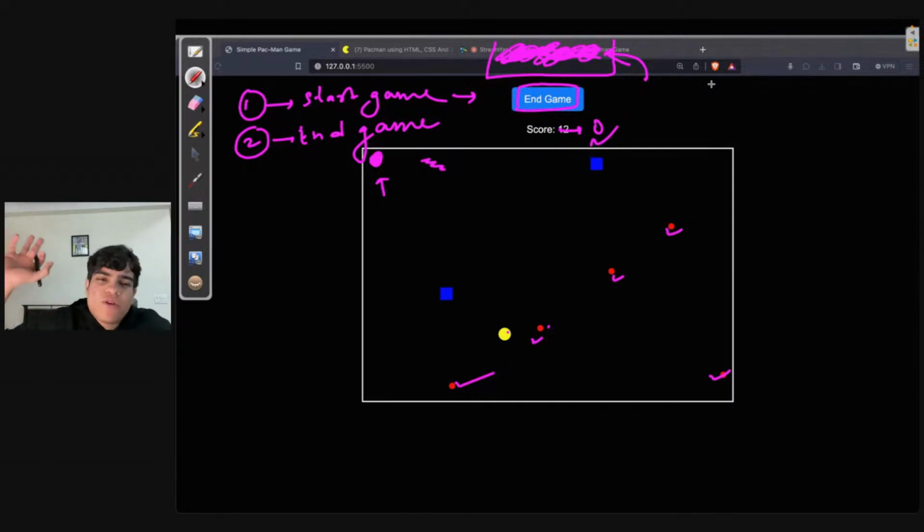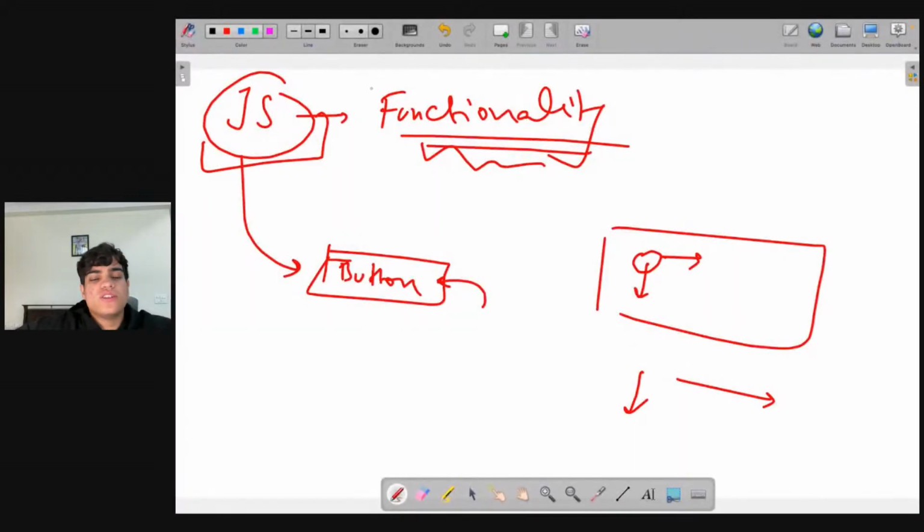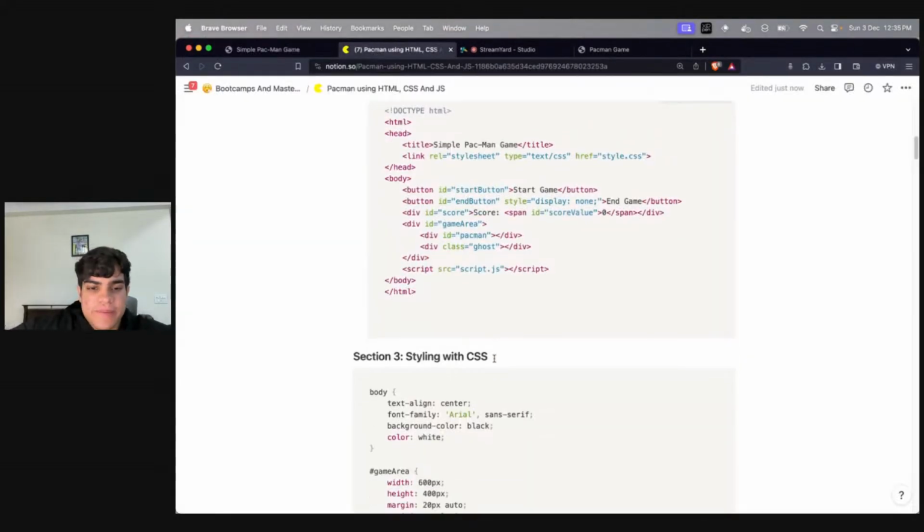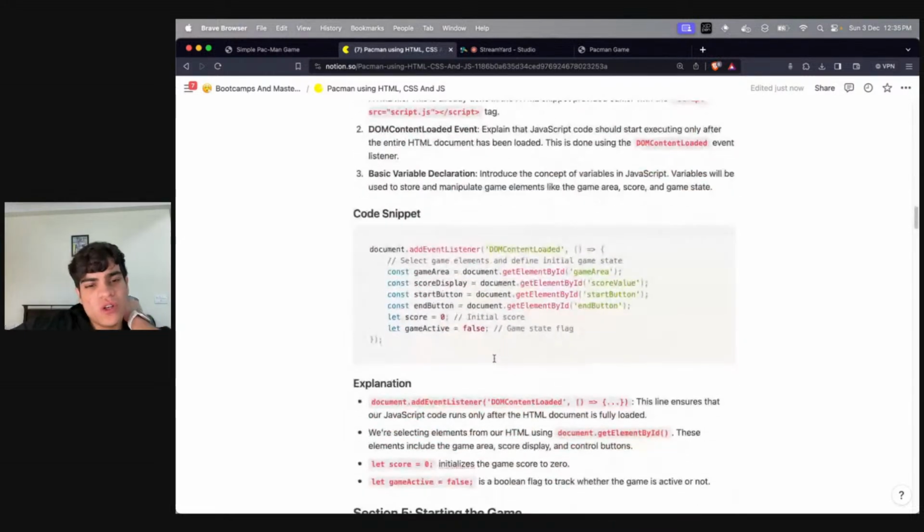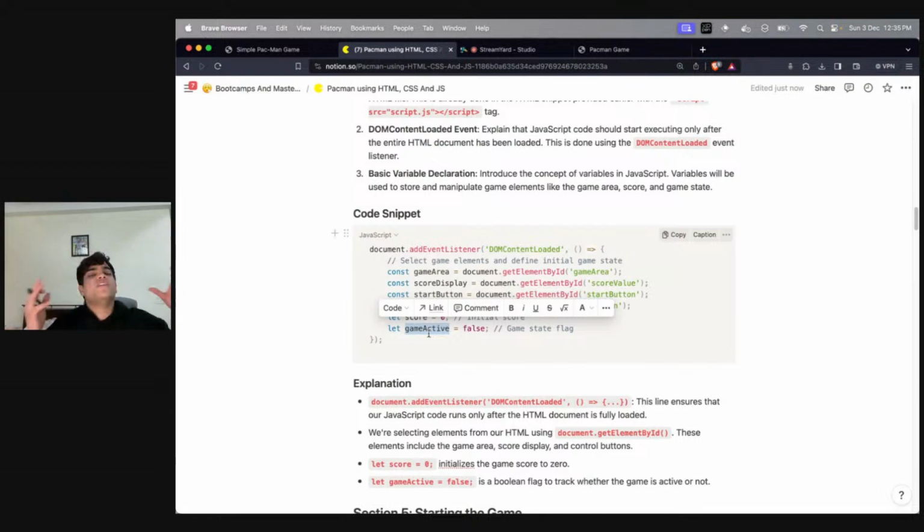Okay. After that, what will we be doing? So let's have a look at what we will be doing after that. So this was the first step, starting and ending the game. Now, once you're done with that, you guys need to also declare all of your variables, right? So you need to declare your game area, your score display, your starting button, your ending button, you need to have a score, and you need to make game active. This game active is the boolean flag that tells whether the game is going or has ended. This is just a flag that I'll be using to implement a lot of logic throughout my game, right?